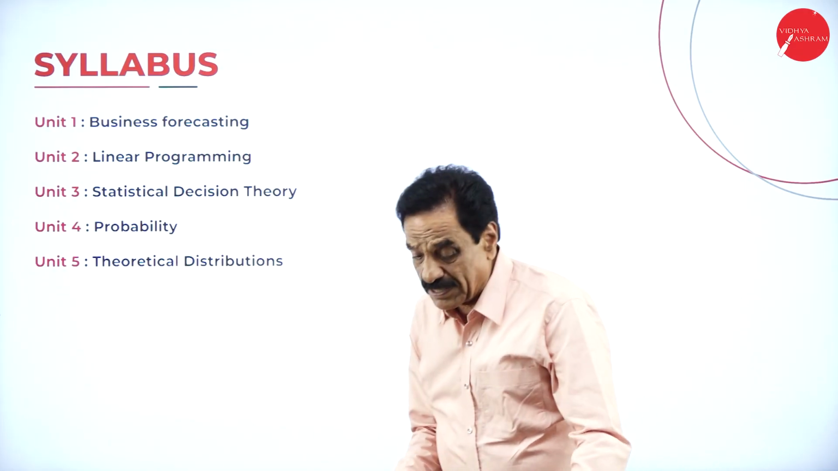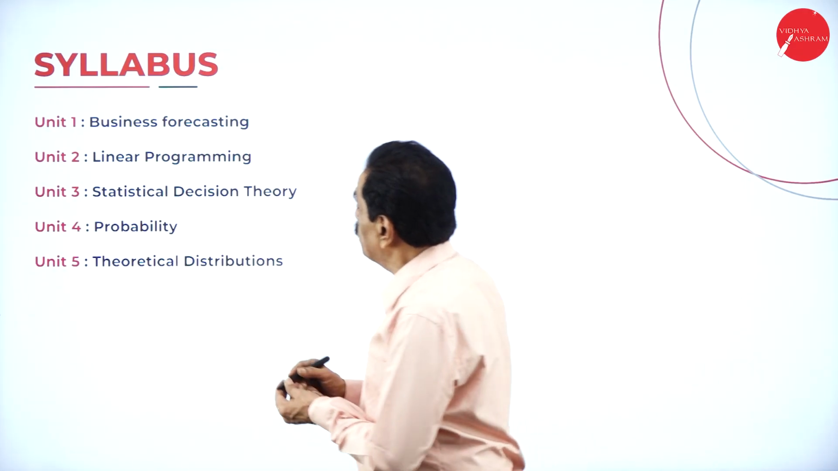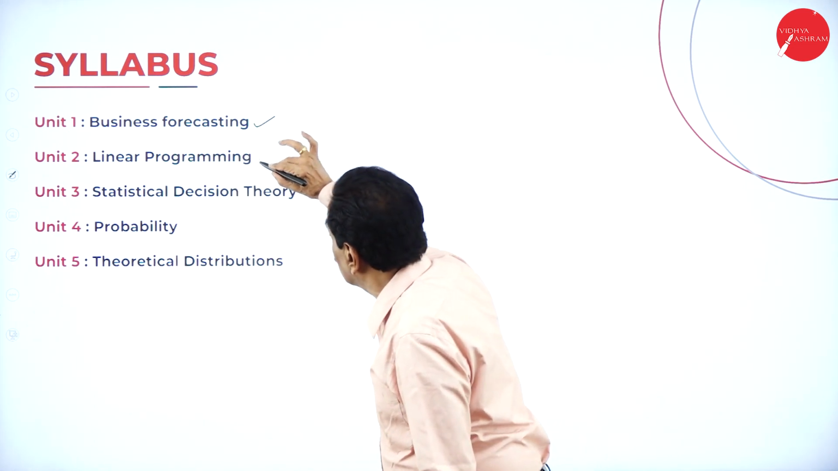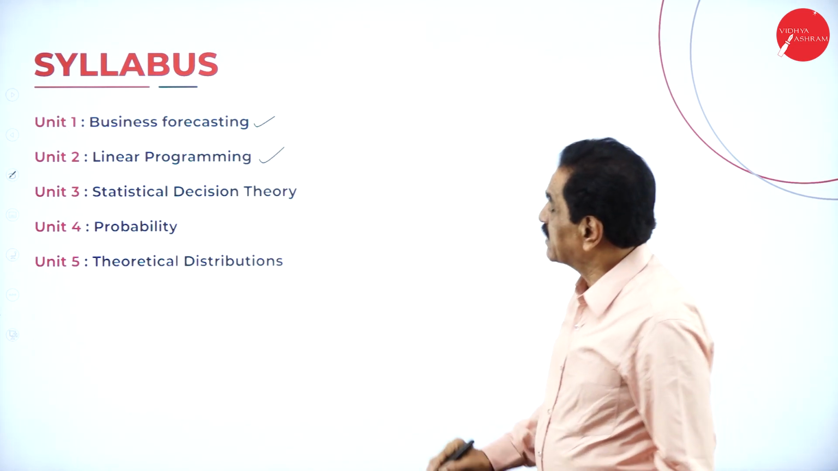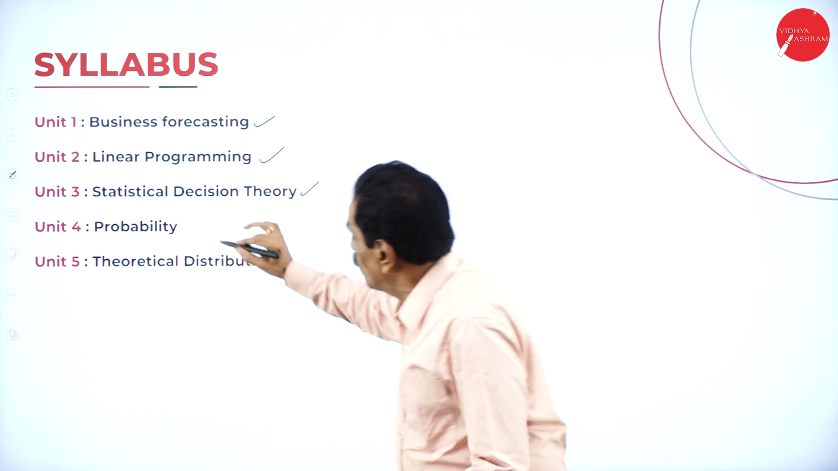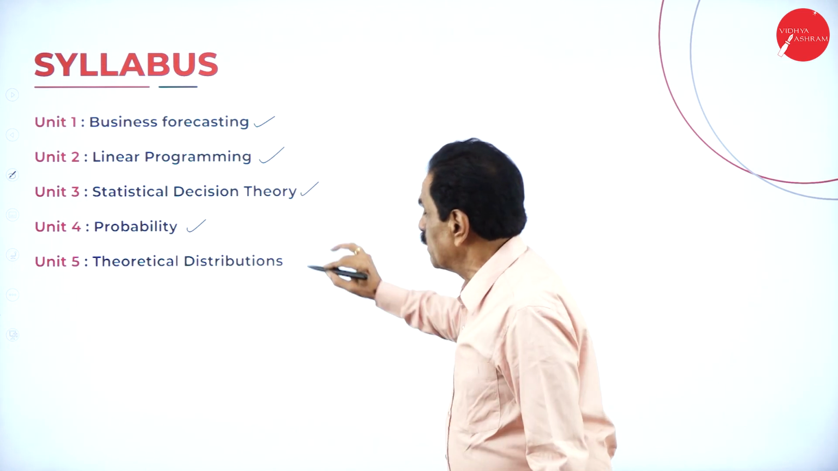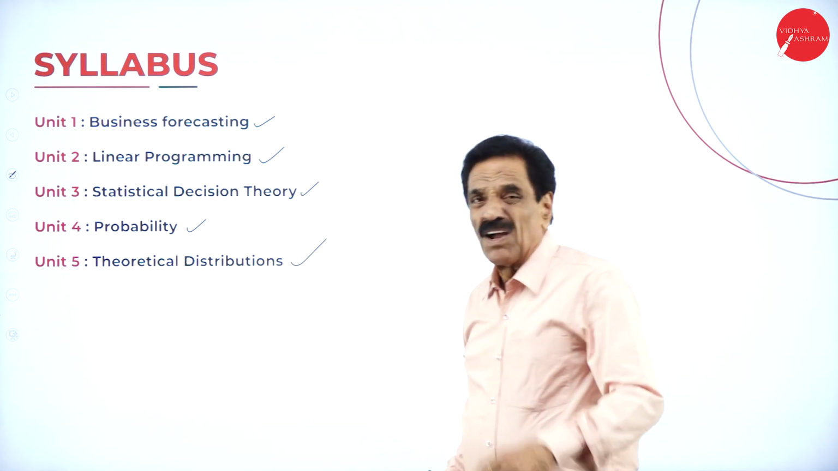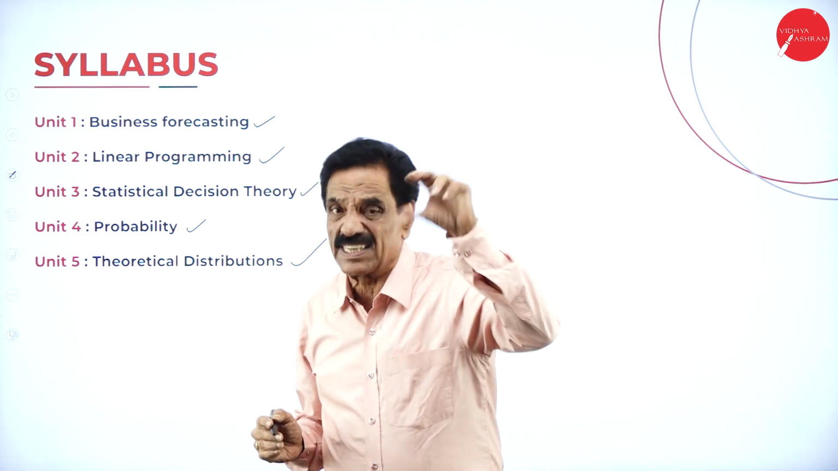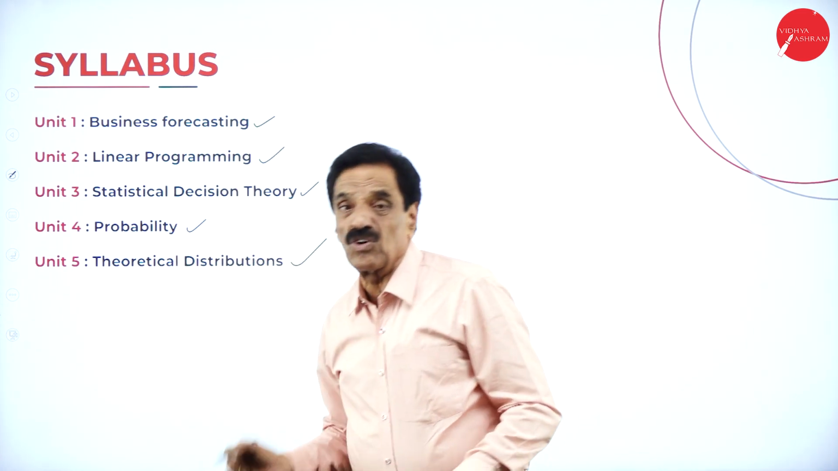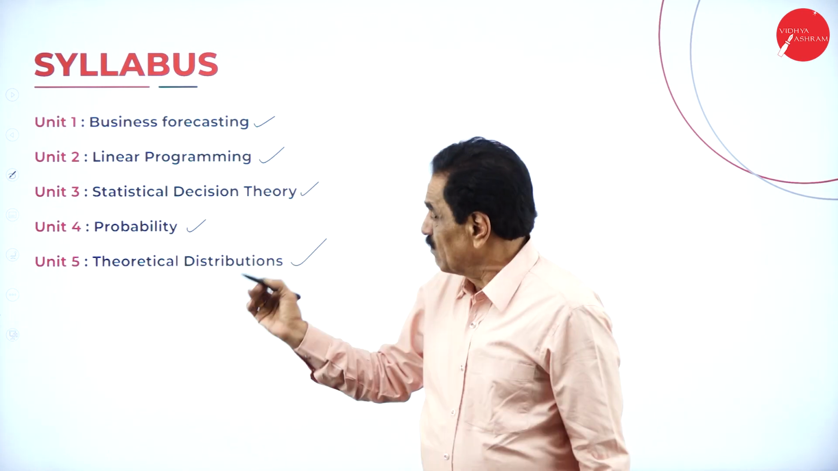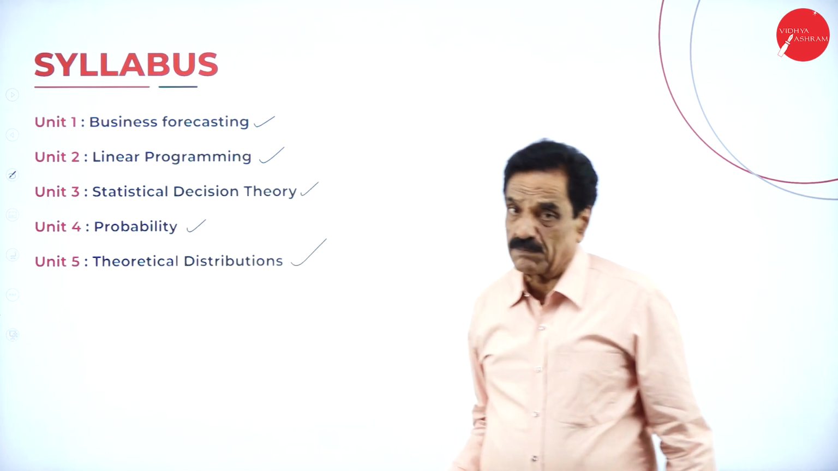So this is the syllabus they kept here. First one, business forecasting. Second one, linear programming. Third one, statistical decision theory. Number 4, probability theory. Number 5, theoretical distribution. All these things will definitely help you for future studies, because the same things we are going to study in MCom and MBA. If we go for CA also, we are going to study all these items.